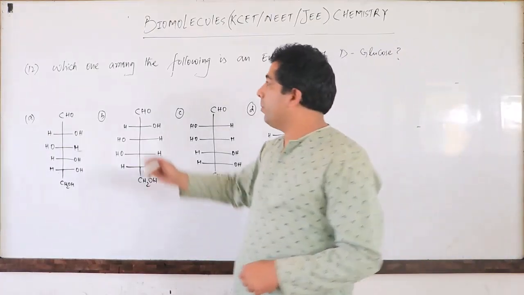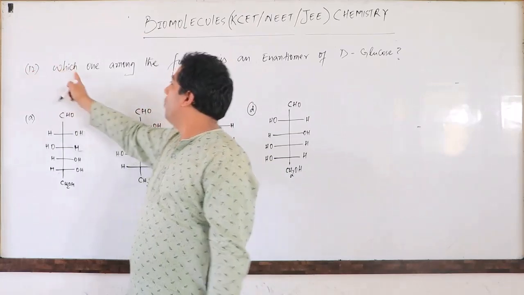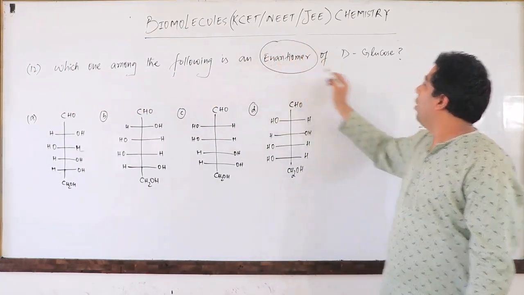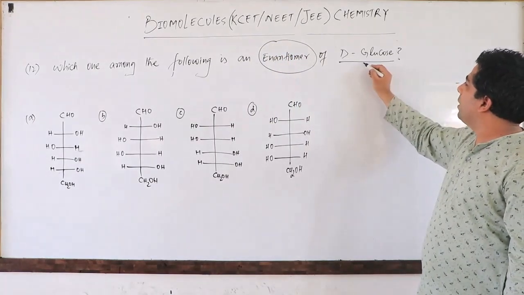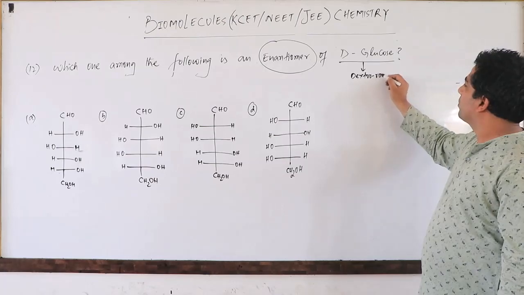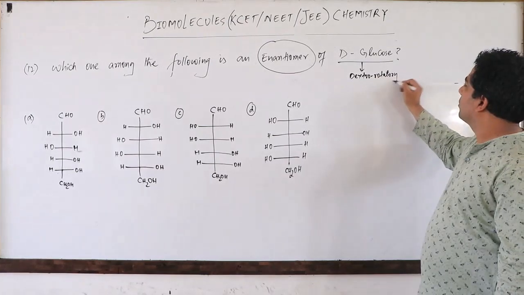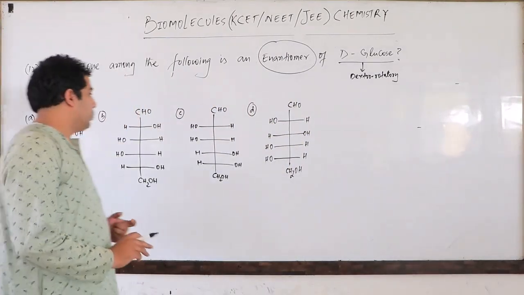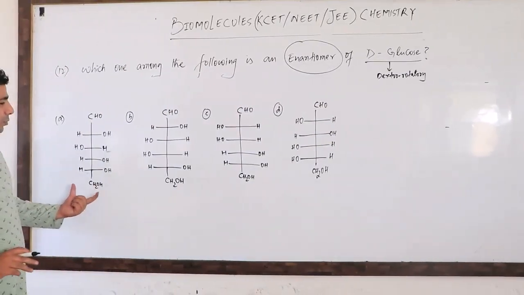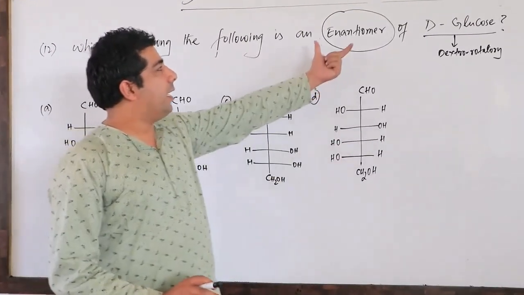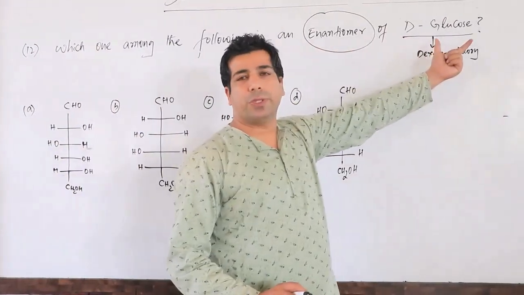Dear friends, let's talk about question number 12. Which one among the following is an enantiomer of D-glucose? We know that D-glucose is dextrorotatory, because we have already done it in our theory classes. We have to find out which one among them is an enantiomer of D-glucose.